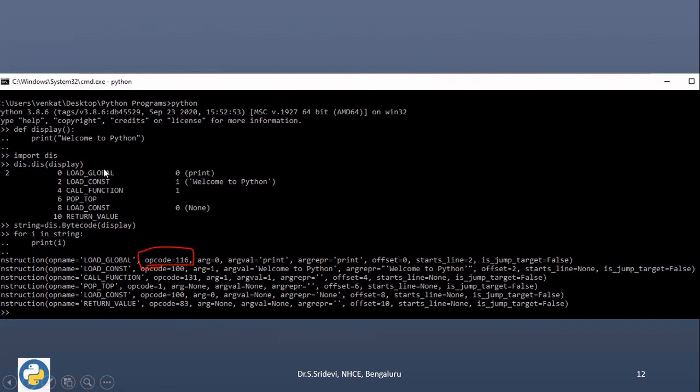The function returns the bytecode of all the instructions available, and we are storing that in a string. Then using a for loop, we display all the information. When you do that, you will get your output like this. Here, for every instruction, that is load global, the opcode is displayed. This opcode is nothing but the bytecode.